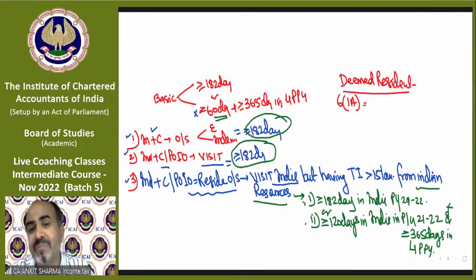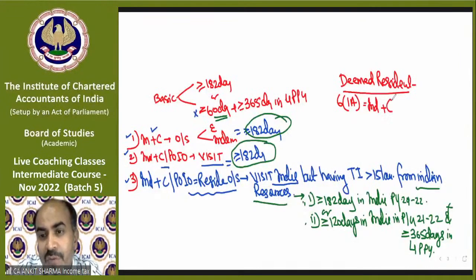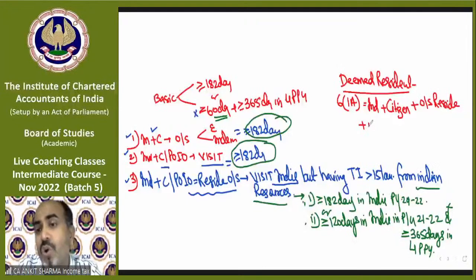And technically, the deemed resident concept is applicable only for those who are citizens of India. Deemed resident says that if any individual who is a citizen of India, this is only for citizens of India, not for persons of Indian origin, and who resides outside India, and comes to visit or not, it does not matter.